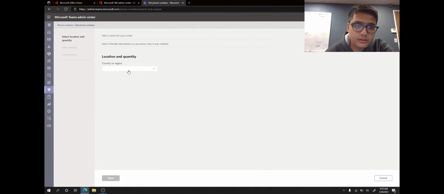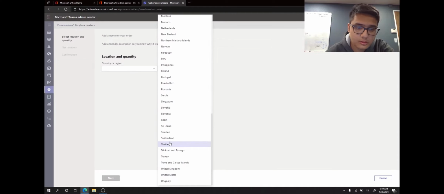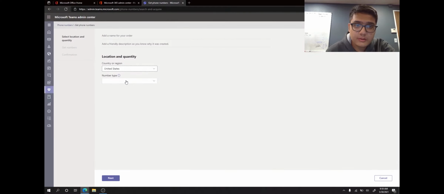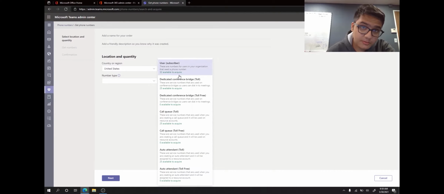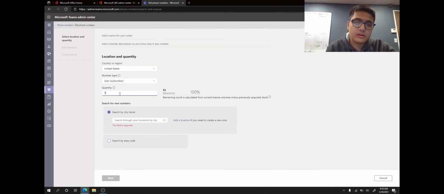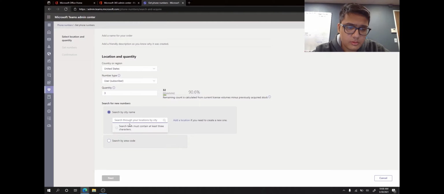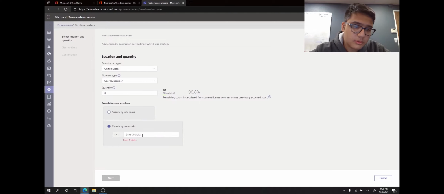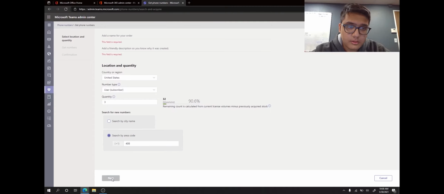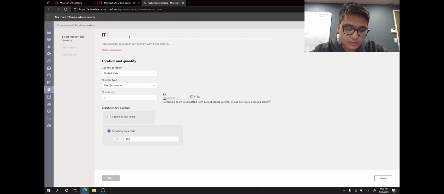Once it's loading, you can click here, country or region, and you're going to select United States. After that, you're going to select your number type. For the rooms, you're going to want to select user. And here, I'm just going to get maybe 3 phone numbers. I already have a lot of them, so it doesn't really matter, but this is just for demonstration. I'm going to search for new numbers using area code. For example, let's search by 408, and let's see if we can find some phone numbers. For the name, we'll say this is IT room phones.